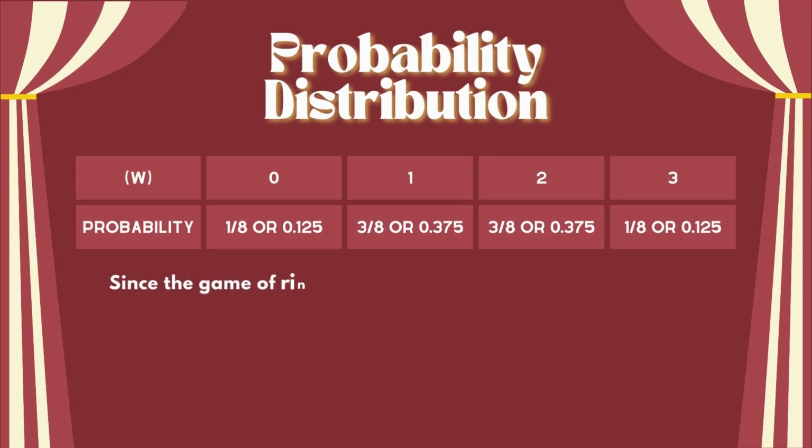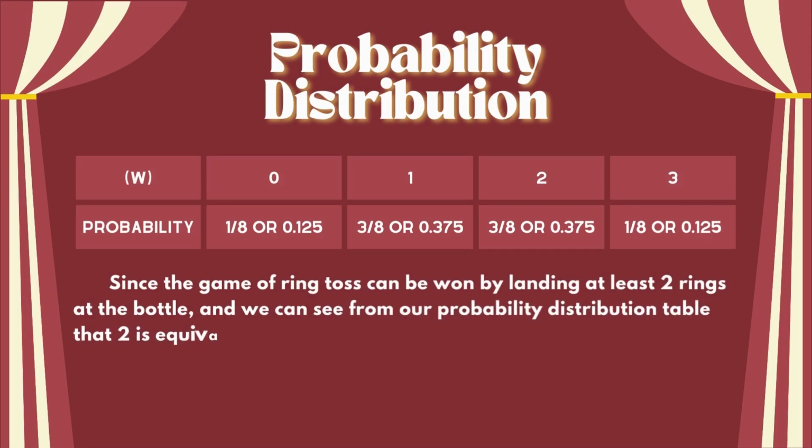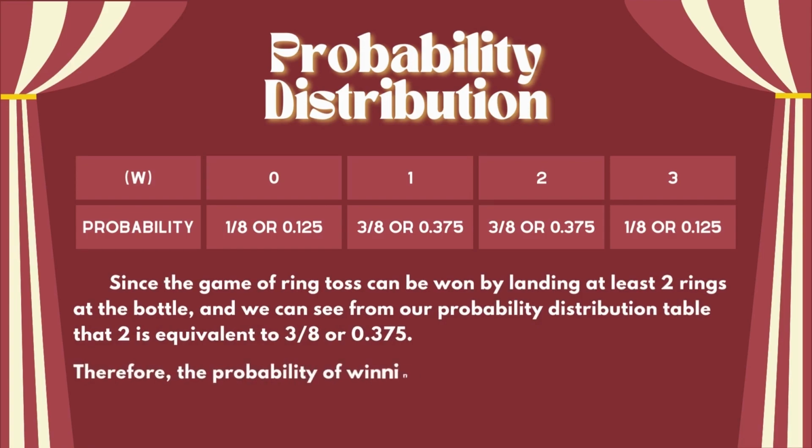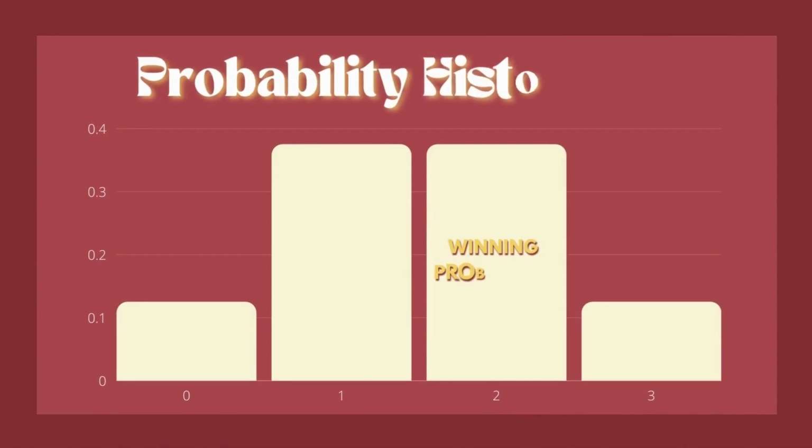Since the game of ring toss can be won by landing at least 2 rings at the bottle, we can see from our probability distribution table that 2 is equivalent to 3 over 8 or 0.375. Therefore, the probability of winning the game of ring toss is 37.5%. Let us show you the probability histogram for this game, so you can visualize how likely we are to win.